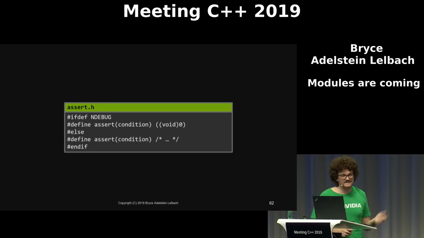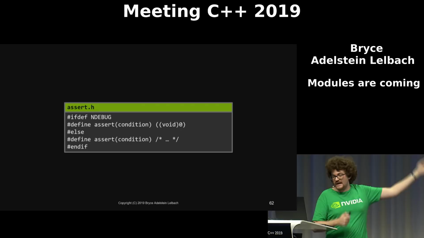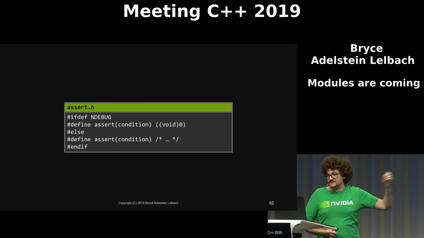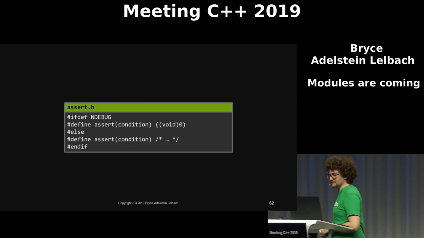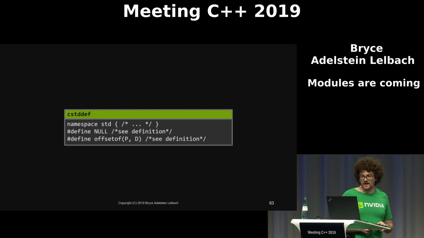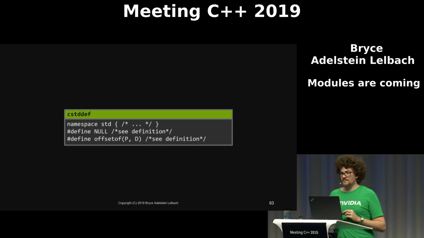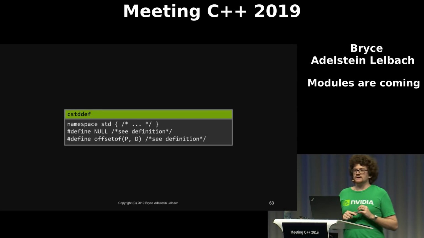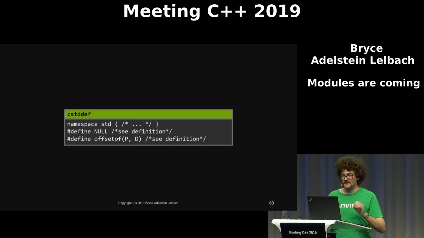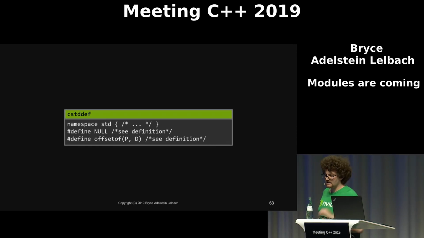But the problem is that it's inherently textual because the result that you get depends on whether or not this macro is defined, and that macro might change within your program. So we can never make this a modular header. There are some other headers in the C standard library that define macros. Macros cannot come out of the first class modules that we have seen. They can come out of these legacy imports, the imports of header units.